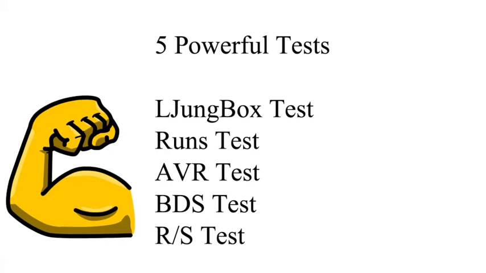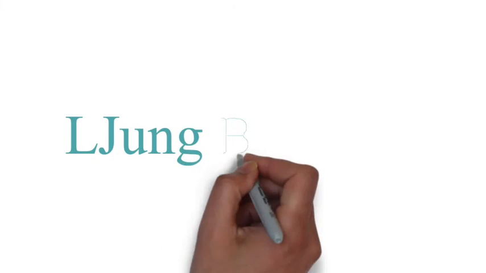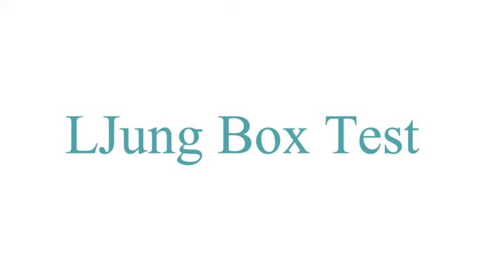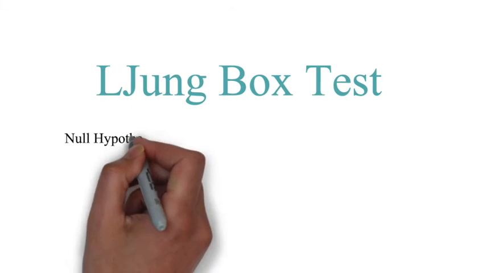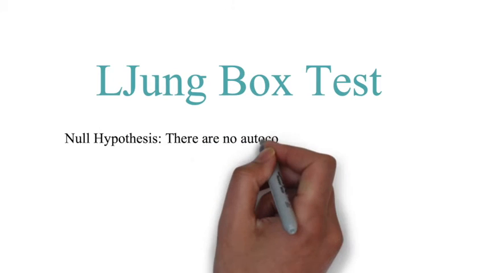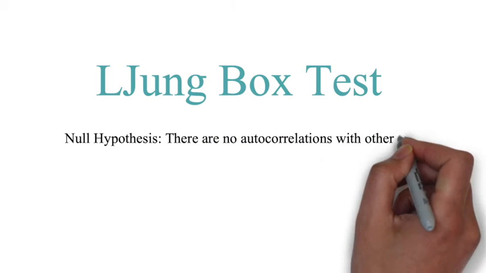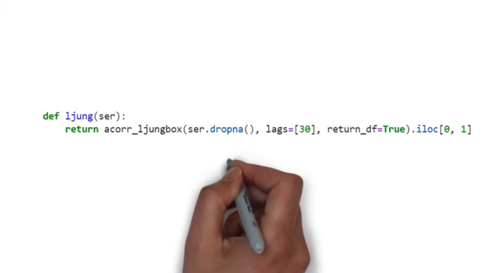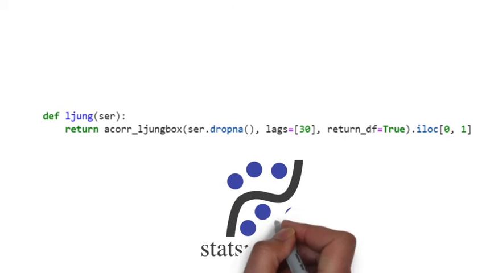So basically, the first one, the Ljung-Box Test, just tests whether a time series shows correlation to itself at different lags. And what does this imply? Basically, the null hypothesis is that there are no autocorrelations with other lags. We ran the Ljung-Box test using the acorr_ljungbox library from Statsmodels.